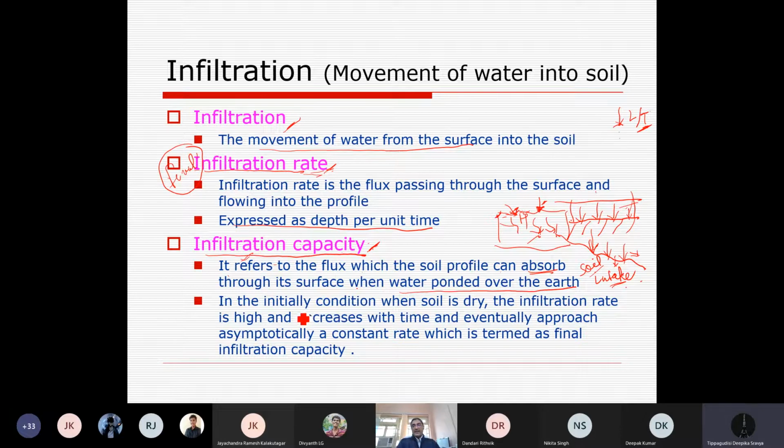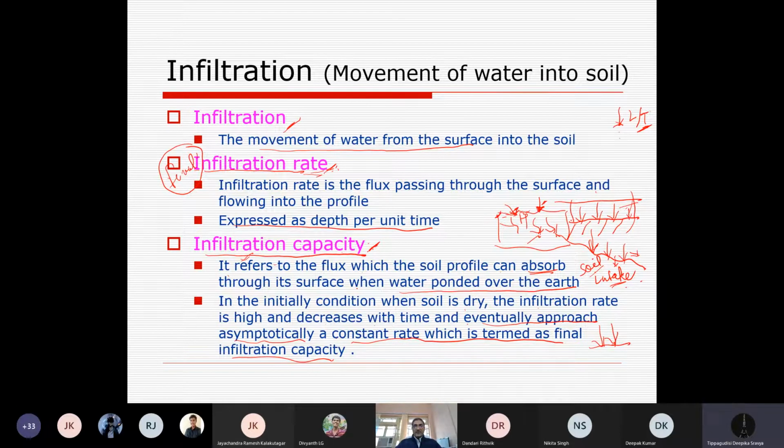In the initial condition, when soil is dry, the infiltration rate is high and decreases with time and eventually approaches, asymptotically and slowly, a constant rate which is termed the final infiltration capacity, or infiltration rate, of the soil. So simply we can say that it's a constant rate of entry of water that we are interested in. But initially it is high, slowly it is reducing.